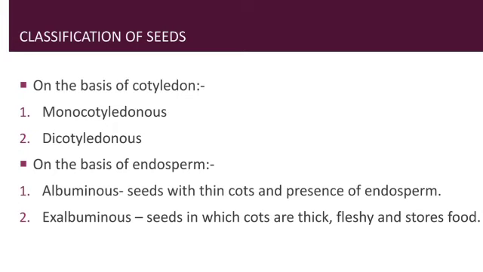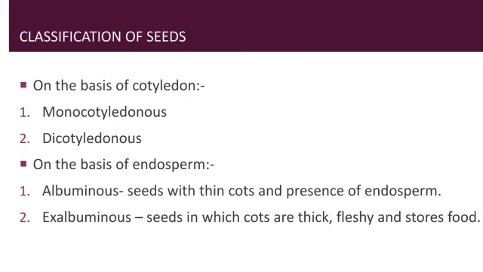Like the first fertilization, between a sperm nucleus and the egg cell, gives rise to the zygote and then to the embryo, likewise the second fertilization between the sperm nucleus and the polar nuclei gives rise to endosperm.